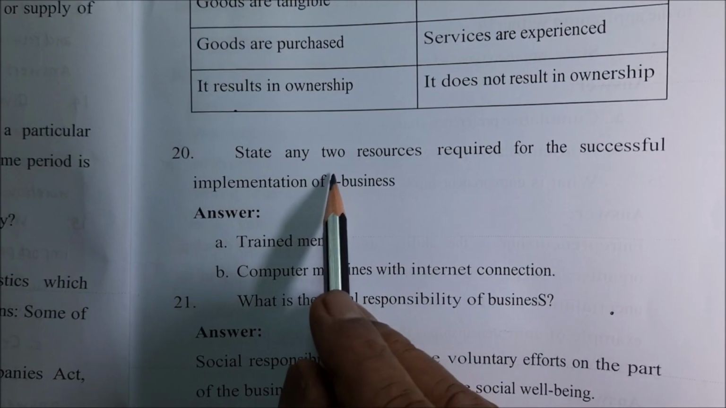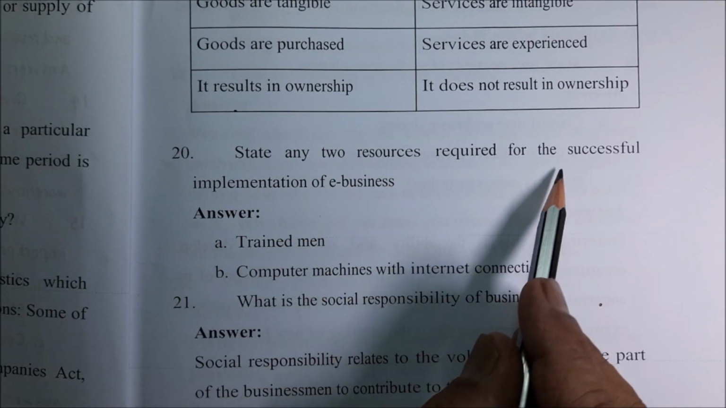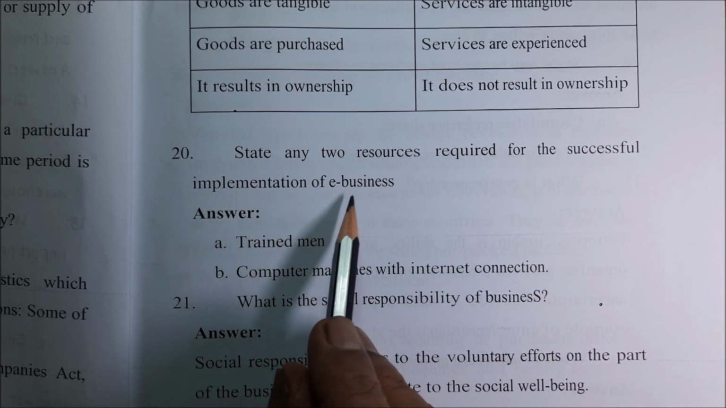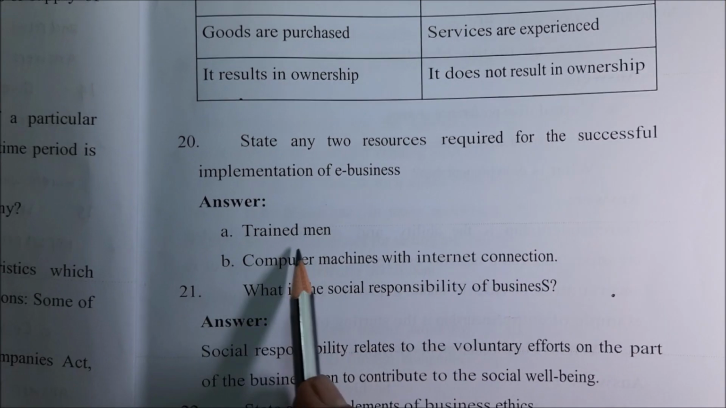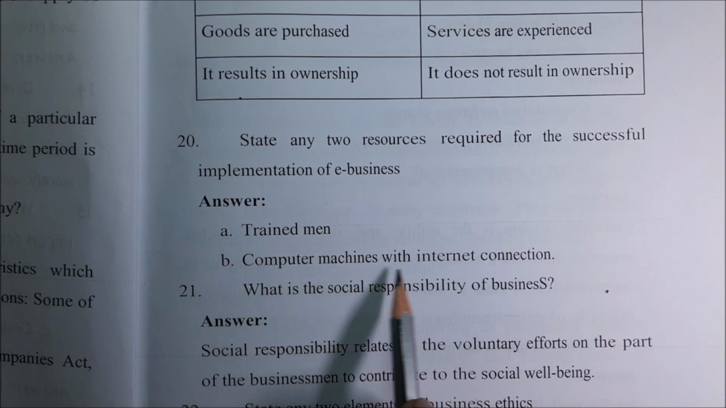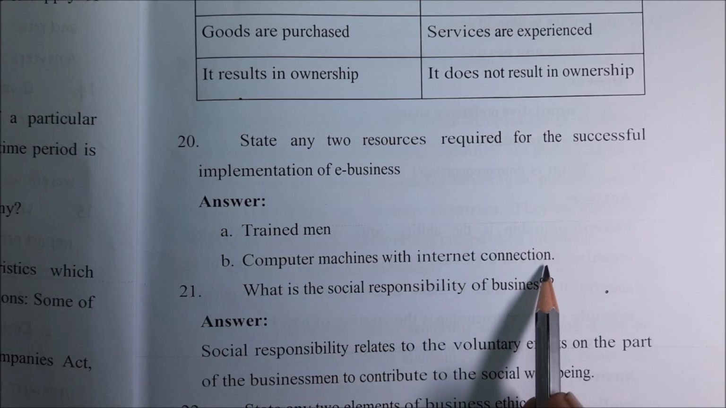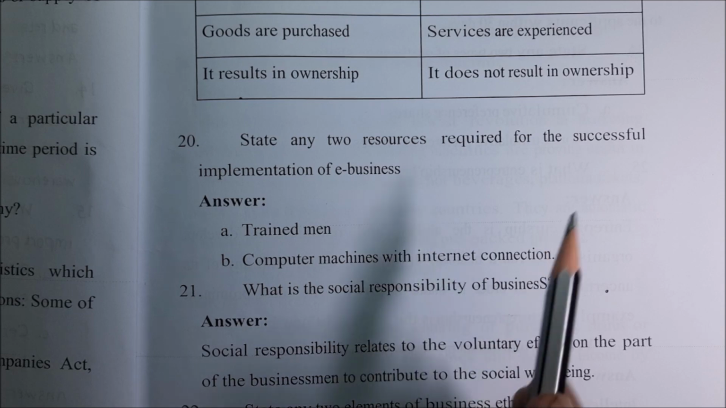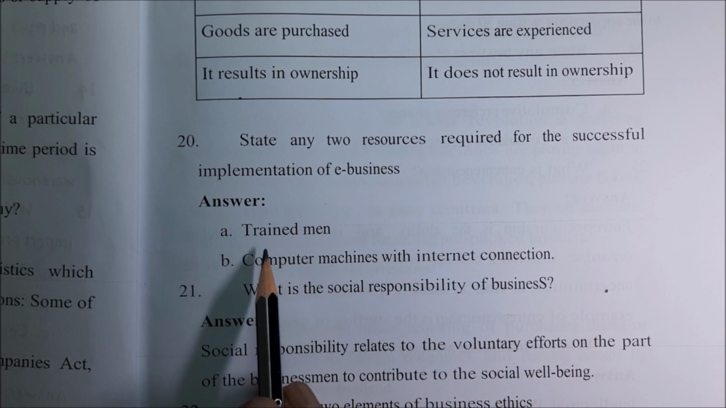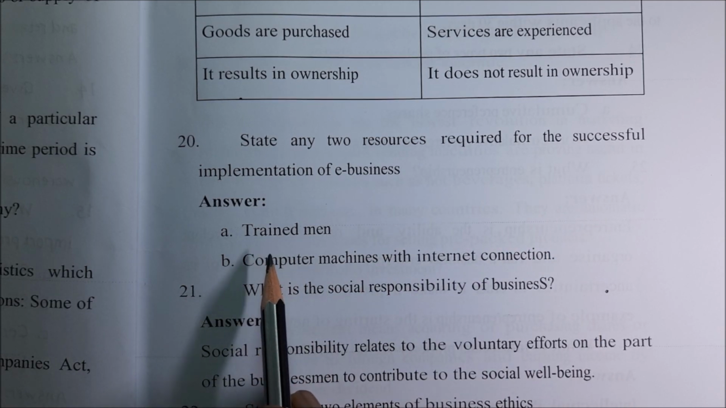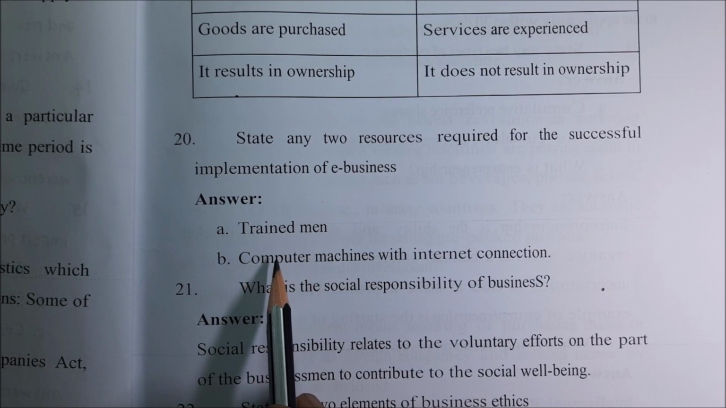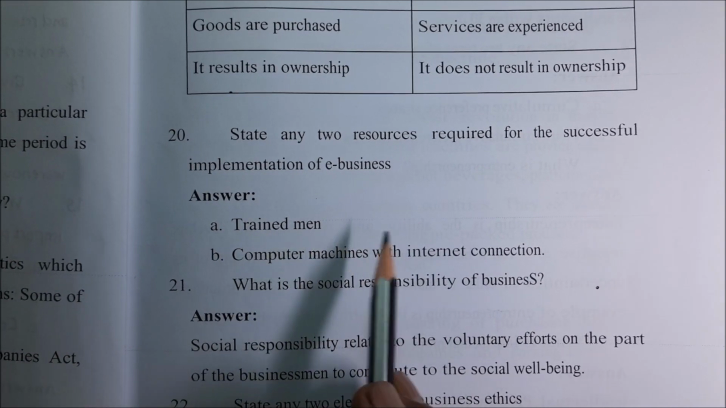20th. State any two resources required for the successful implementation of e-business. Trained men, computer machines with an internet connection. Most important, if you want to be successful, then you should have trained men in e-business, because untrained, unskilled people, you cannot do that.